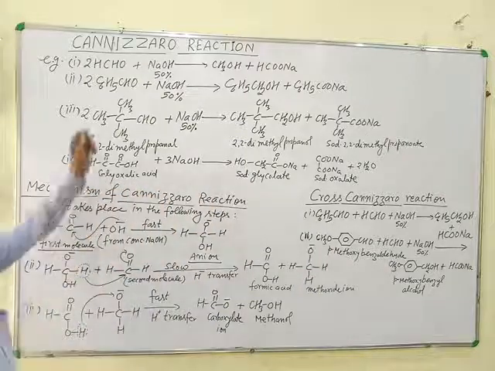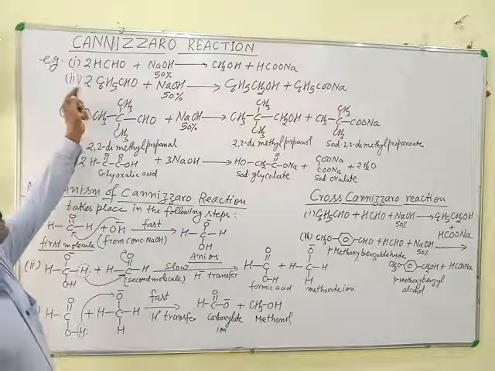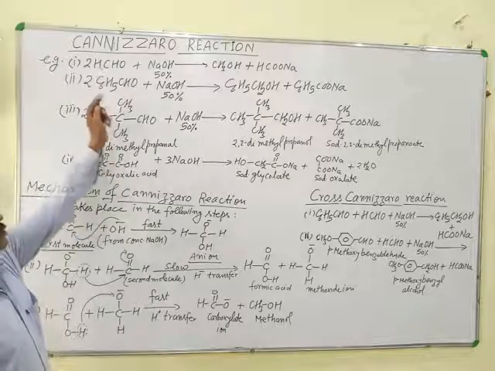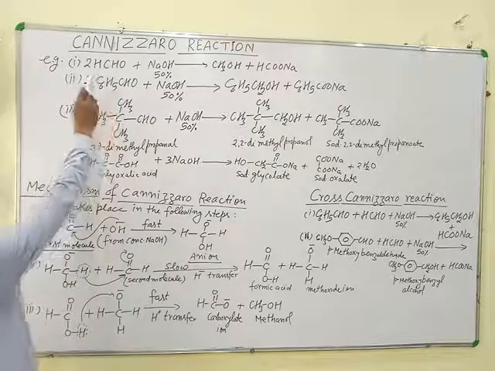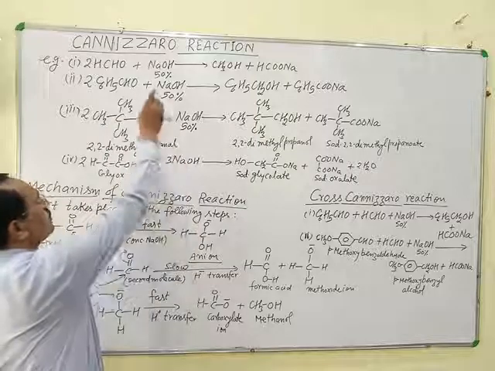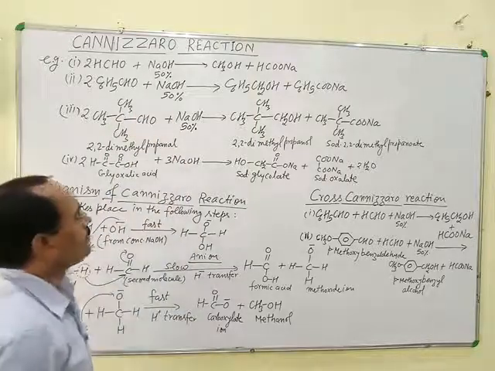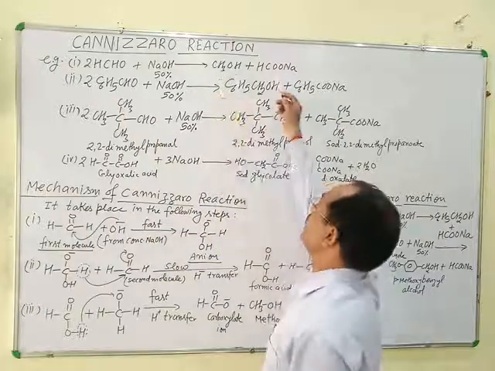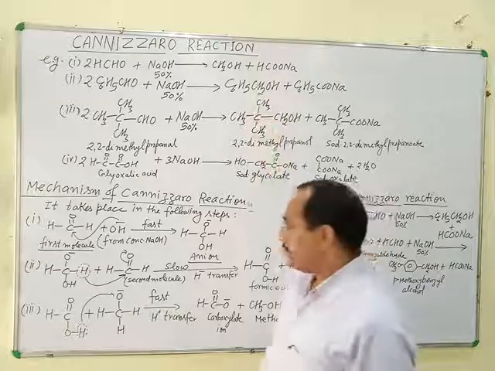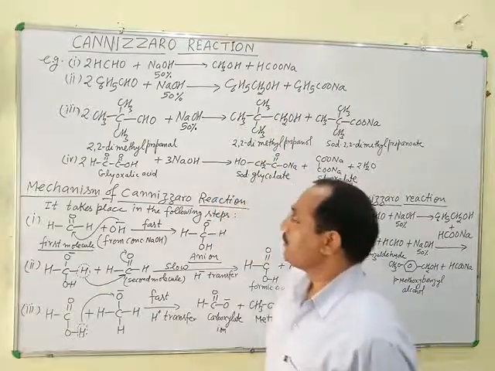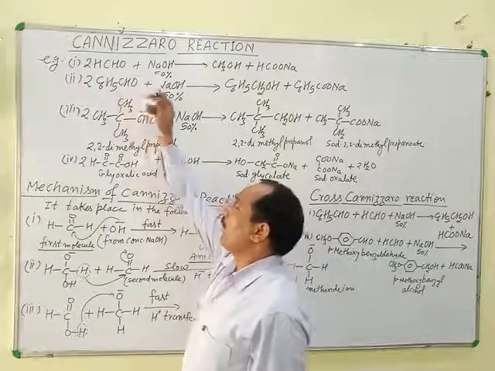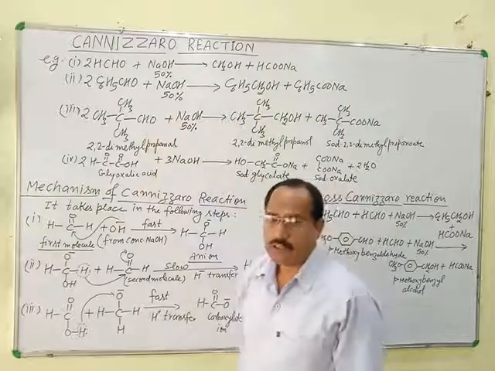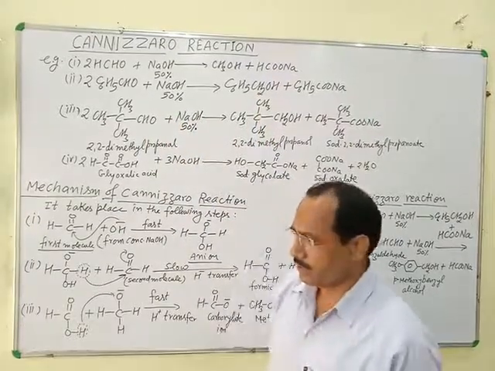In this reaction, the first example is the disproportionation of formaldehyde. This is formaldehyde, HCHO. Two molecules of formaldehyde, when treated with 50% NaOH solution, then one molecule gets reduced to methyl alcohol and the other molecule gets oxidized to sodium formate. Means oxidation of one molecule and reduction of the other molecule takes place simultaneously in this reaction. So this is an example of disproportionation reaction.